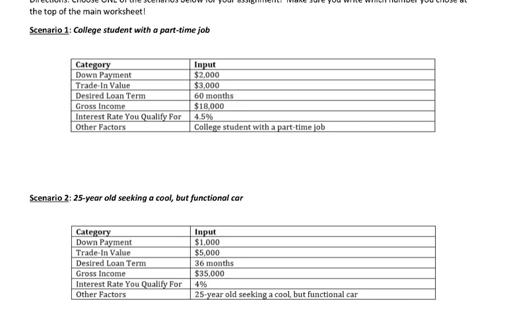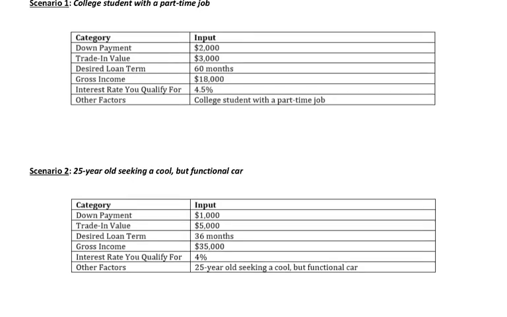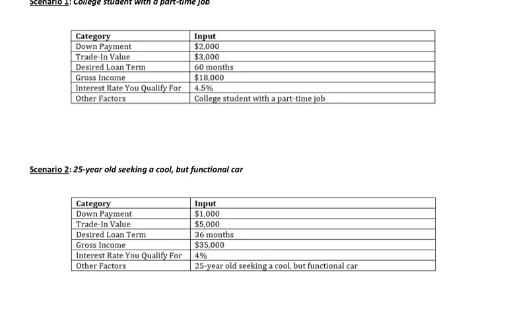College student with a part-time job. It gives you the down payment that you're going to have when buying the car. It gives you the trade-in value that you have, the desired loan term, and your gross income, which is a yearly income. As a college student with a part-time job, you're only making $18,000. You might say, why would I choose this scenario? The scenarios get better as we move on.